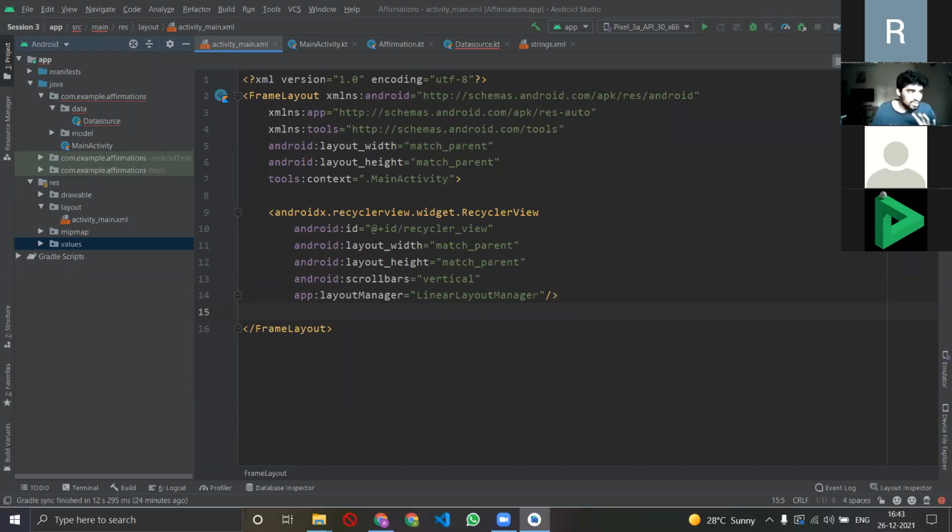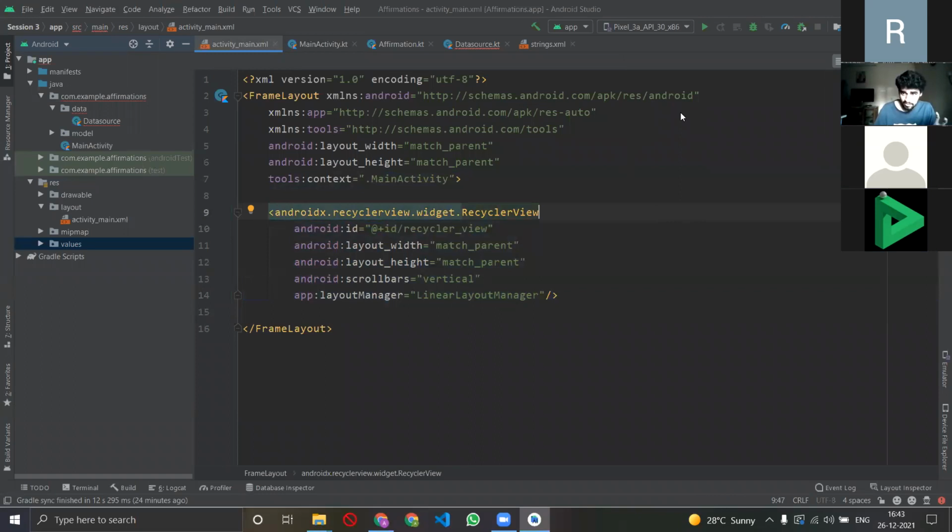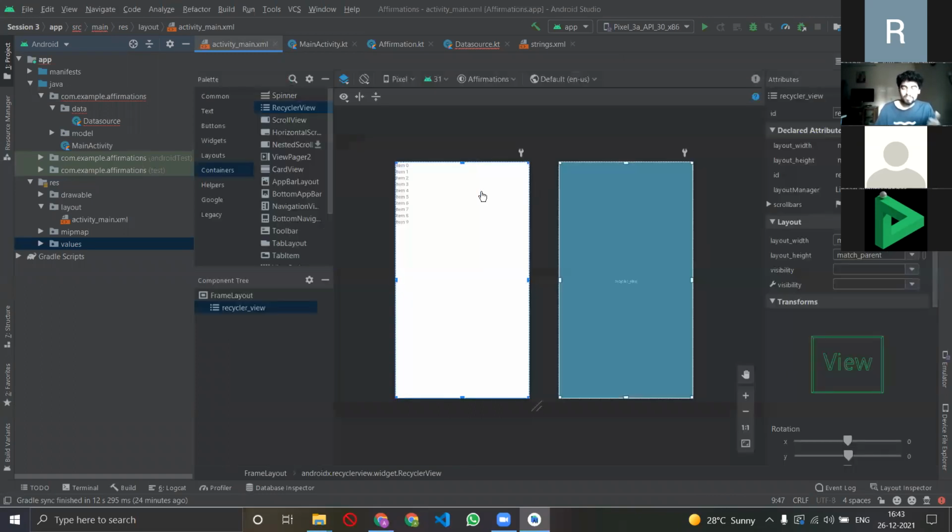Okay, moving on. The next thing is that since this is a frame layout, and since we want different frames for each of the affirmations, I cannot just code that in this file, in the main XML. Why? Because this is the code file for our main app's central UI.